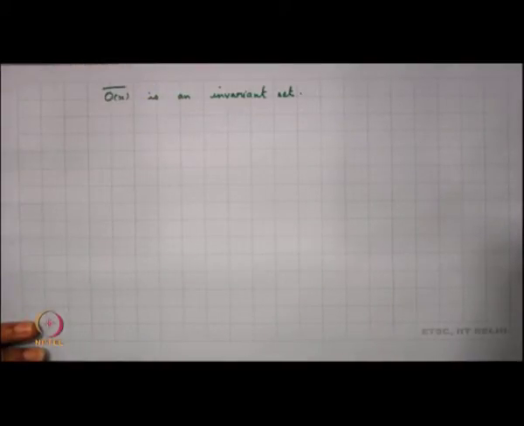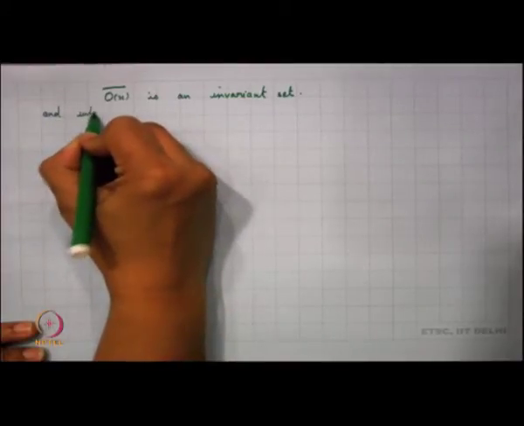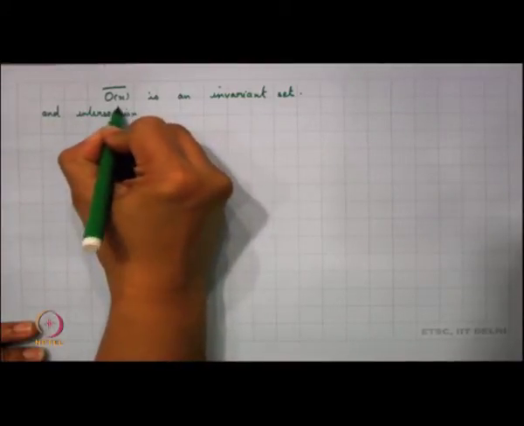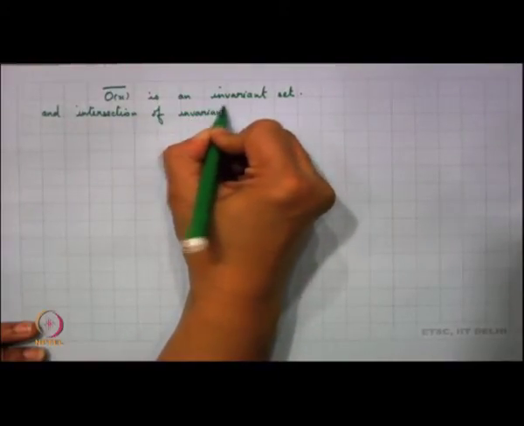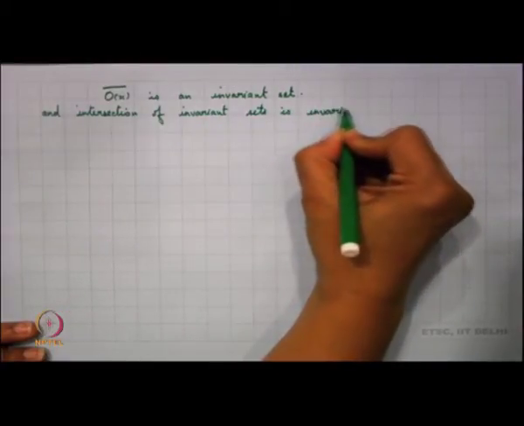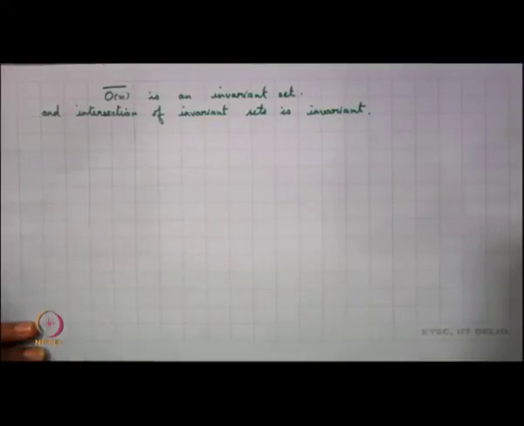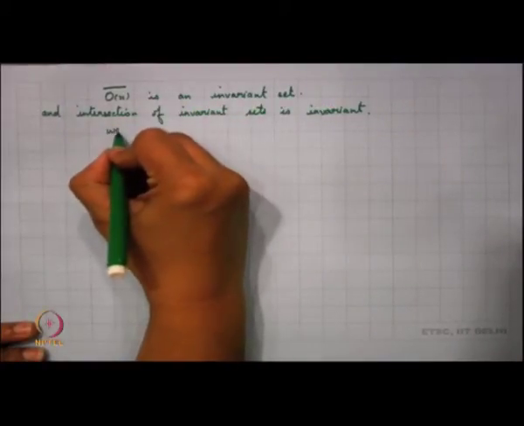Now, the orbit of x is an invariant set, the orbit closure is an invariant set, and what can we say about the intersection of invariant sets? The intersection of invariant sets is also going to be invariant, and hence our omega x is invariant.